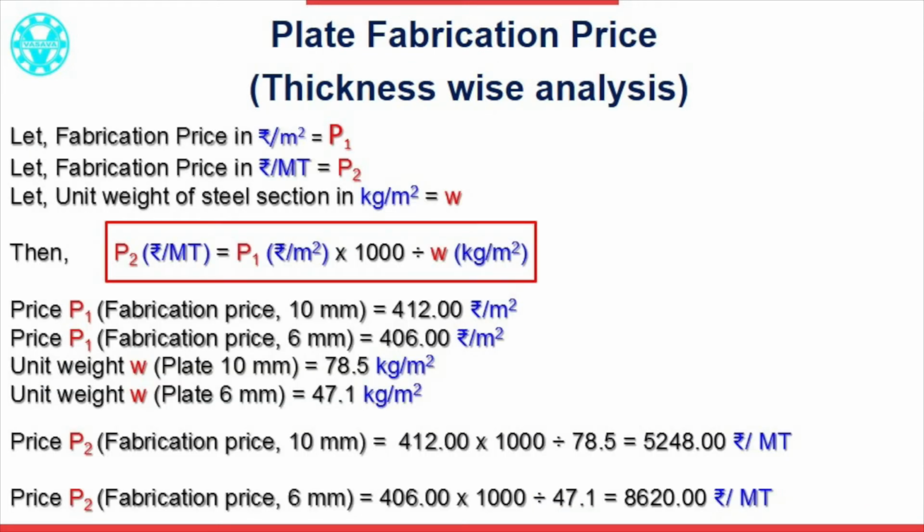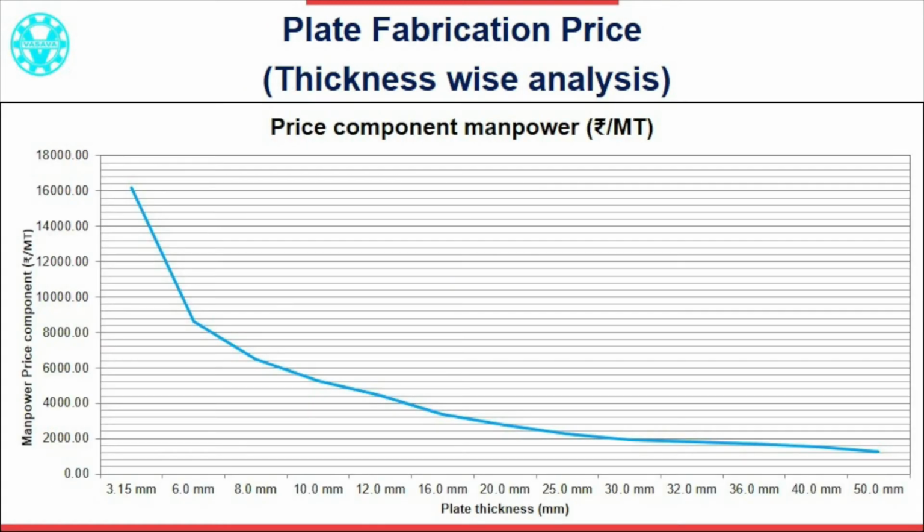Let us analyze the same. If the manpower cost is divided per metric ton of plate work, please see the mathematical relationship between both the price rates. P1 is expressed in rupees per square meter and P2 is expressed in rupees per metric ton. Let us take the example of plate 10 mm and plate 6 mm. They have almost the same manpower cost if considered in rupees per square meter. However, both have separate unit weight and the difference is 25%. See the impact of manpower cost component on the fabrication work. There is a huge difference. Now see the graph. If we plot the price in rupees per metric ton, the rate drastically falls as thickness increases.